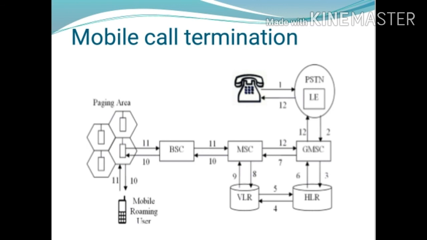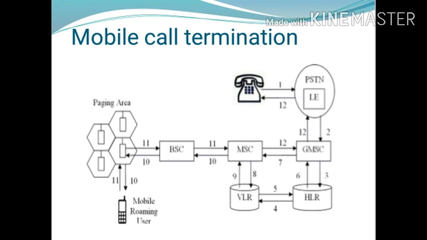Here are the points to remember for the mobile call termination. The PSTN user dials the MSISDN number. Then the local exchange routes the call to the GMSC. The GMSC uses the MSISDN number to determine the serving HLR. Then the HLR requests the current serving VLR for the called mobile station for the MSRN number.